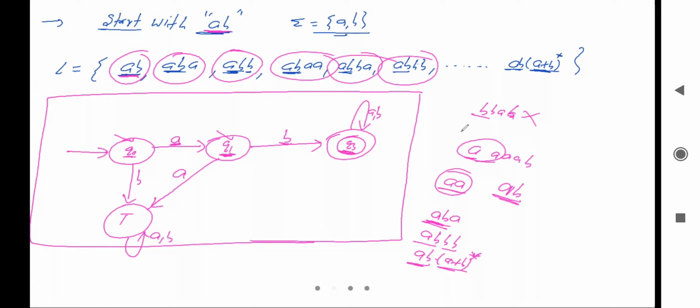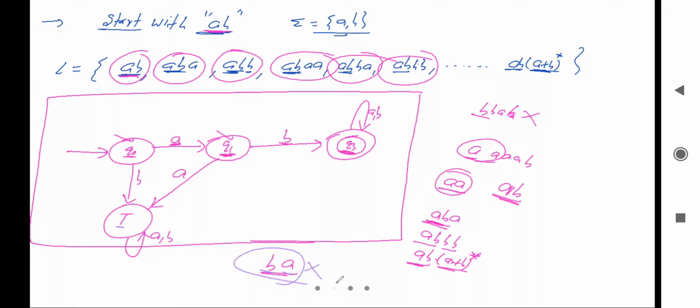Let me say the string is BA. BA doesn't belong to the language, so it should not be accepted. Let's check. Initially if B comes, it will go to the trap state, and after that A comes, it will go again to the trap state, and the trap state is not a final state, so there is no acceptance. It means it will reject the string.